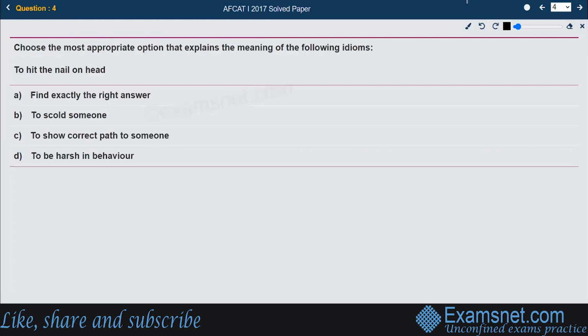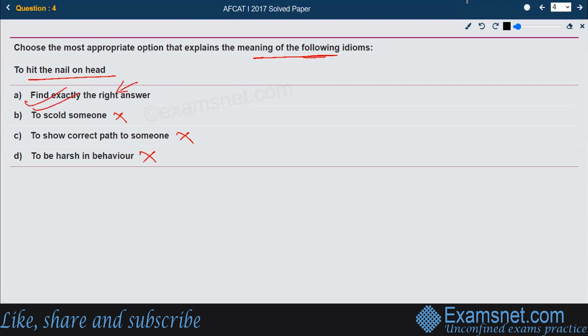Next, choose the most appropriate option that explains the meaning of the following idioms. We are supposed to give the meaning of the idioms that are given to us. The first idiom is to hit the nail on the head. The options given are to scold someone, that's not the right answer. To show the correct path to someone, no. To be harsh or rude in behavior, that is also not the right answer. And the right answer is find exactly the right answer.